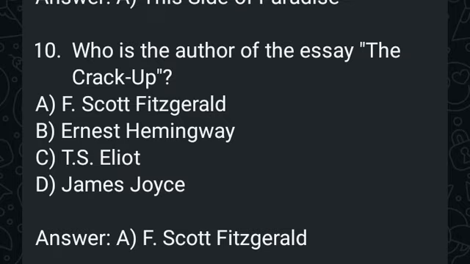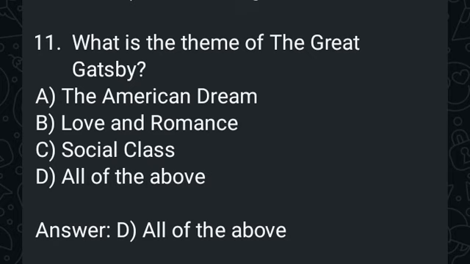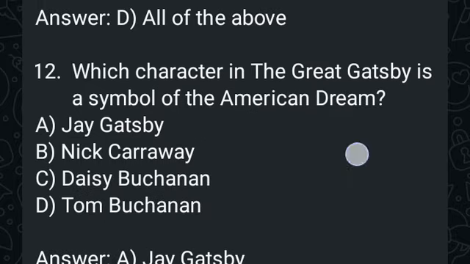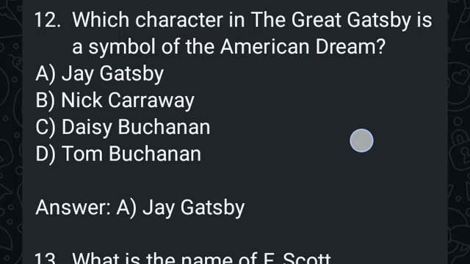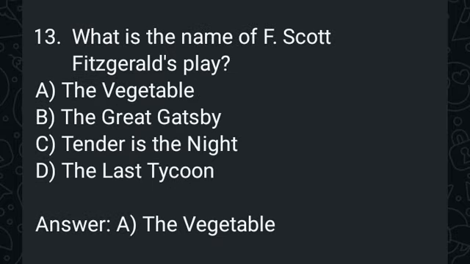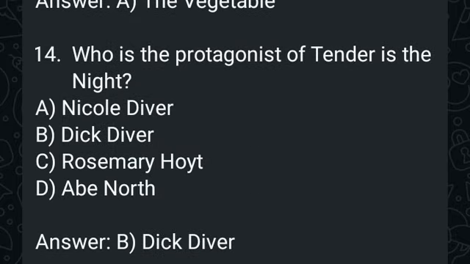Who is the author of the essay The Crack-Up? It's F. Scott Fitzgerald. What is the theme of The Great Gatsby? Yes, it talks about the American dream, love and romance, social class. So all of the above. Which character in The Great Gatsby is the symbol of the American dream? It's J. Gatsby. What is the name of F. Scott Fitzgerald's play? So the answer is The Vegetable. It's talking about the play, therefore The Vegetable.